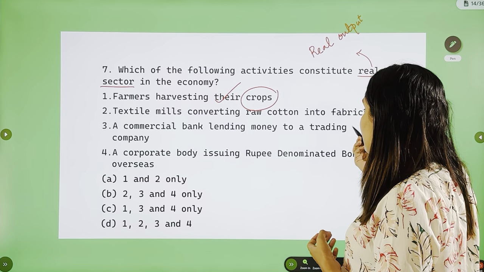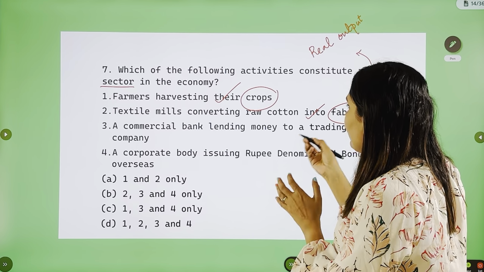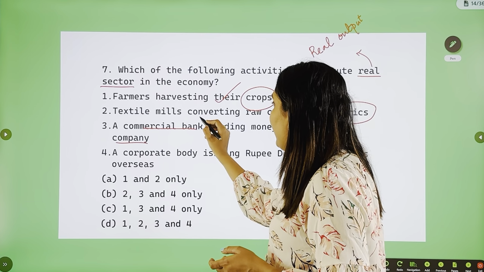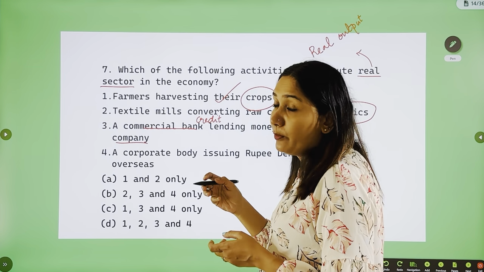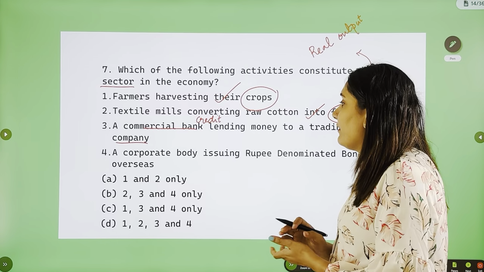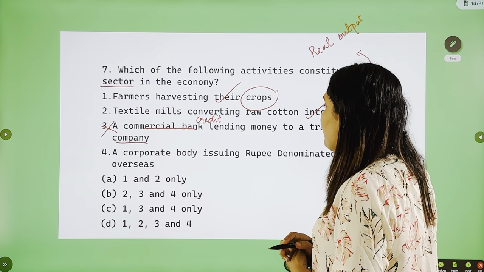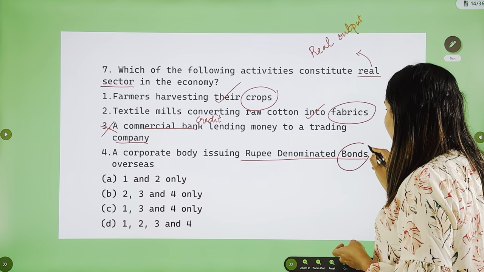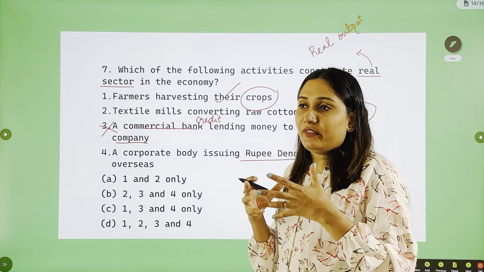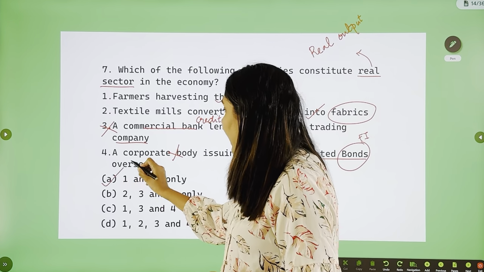Textile mills converting raw material into fabric. This is again a real sector because here the fabric is an output which is quantifiable. A commercial bank lending money to a trading company. Here the bank is providing credit and no quantifiable output is produced. It's a financial sector activity where credit is given and no real output. So third one is wrong. Fourth one, a corporate body issuing rupee denominated bond. Here again it's a financial instrument and no real quantifiable output is produced, which you can see or quantify. So fourth one is also wrong. So answer would be A, 1 and 2.